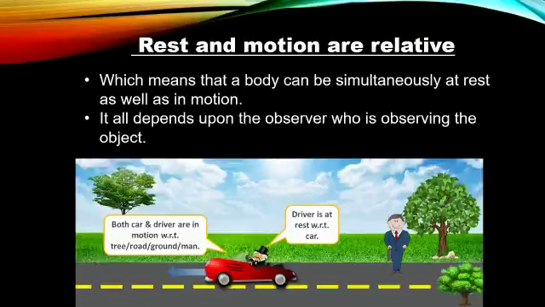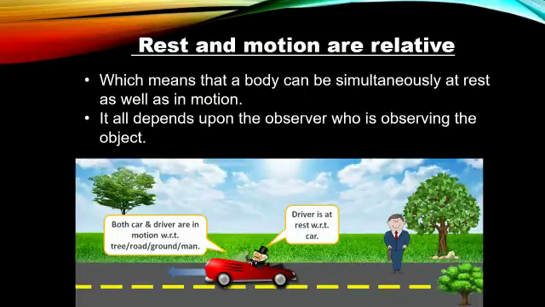But at the same time, for the person who is standing on the roadside, the trees are at rest. So at the same time, trees are in motion and trees are at rest. The difference is only of the observer.